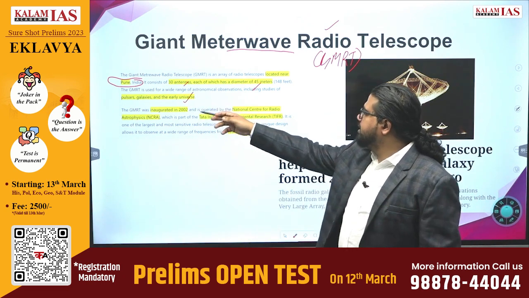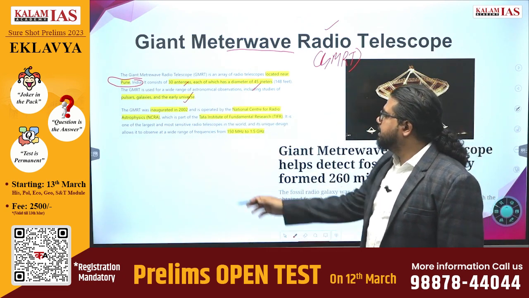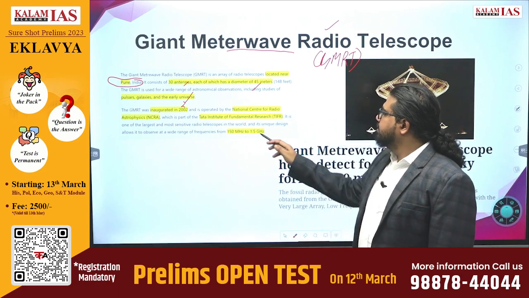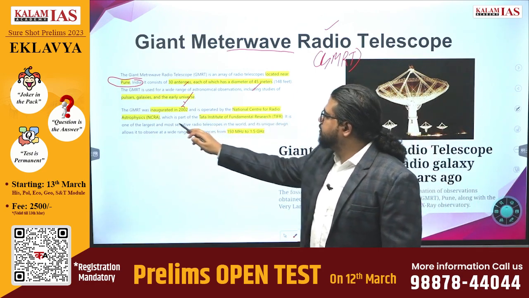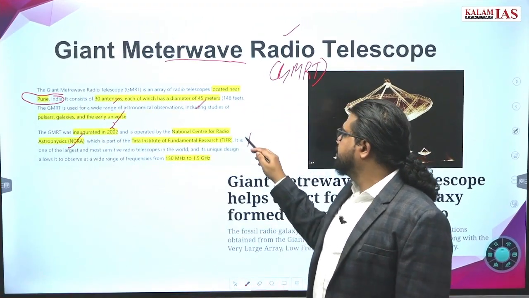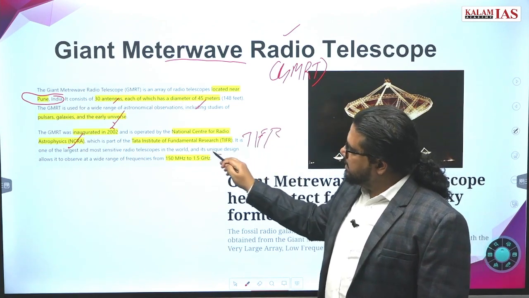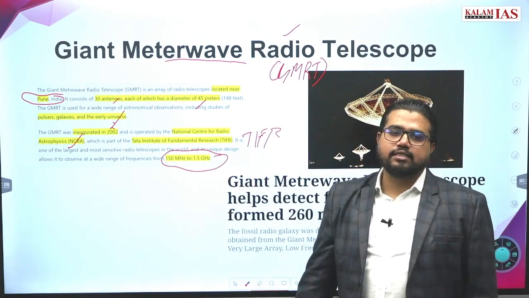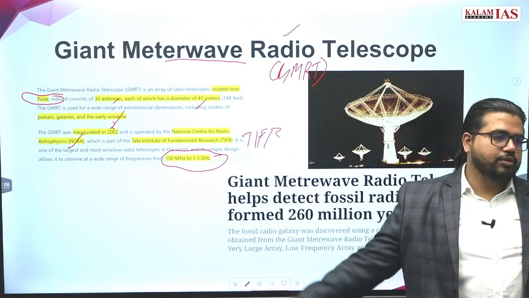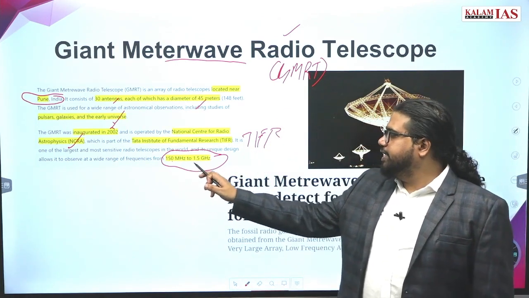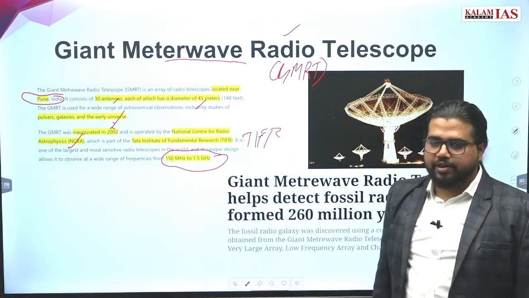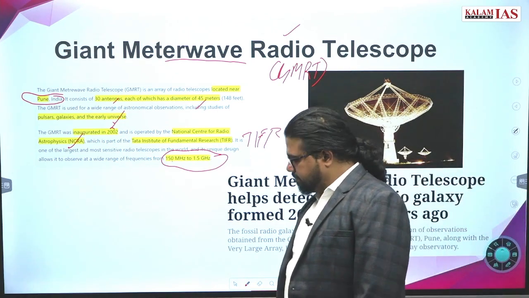It will also look into pulsars, galaxies and the early universe. It was inaugurated in 2002. It is operated by the National Centre for Radio Astrophysics, which is a part of TIFR. The frequency range this observatory is looking at is 150 megahertz to 1.5 gigahertz.